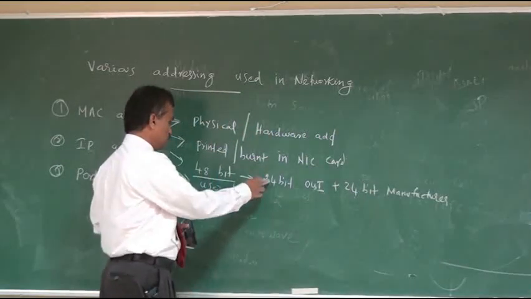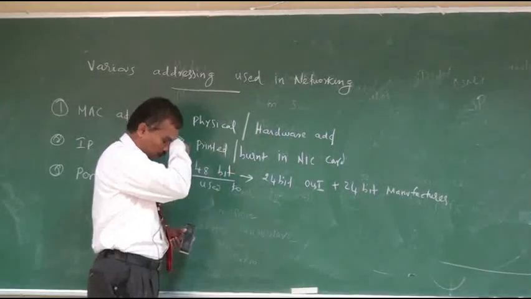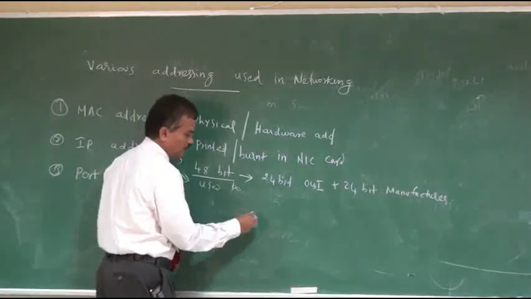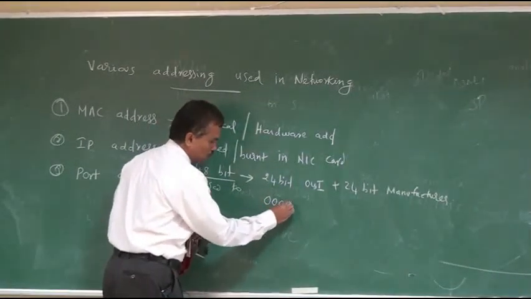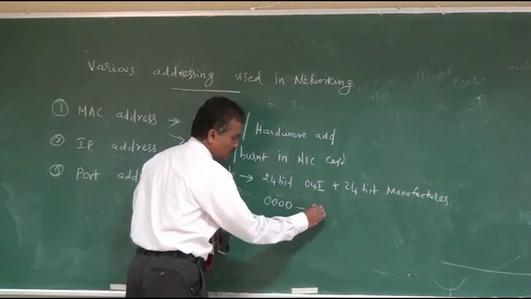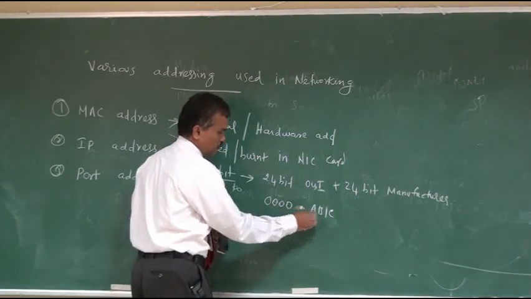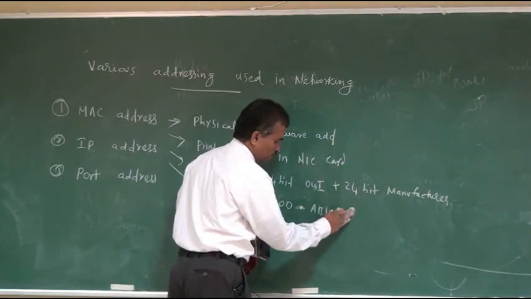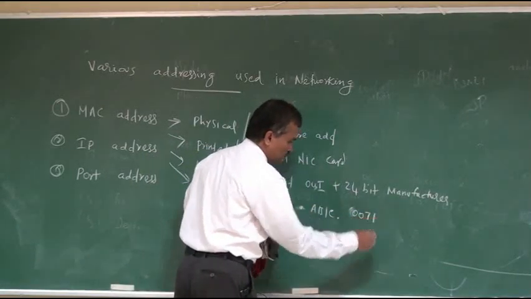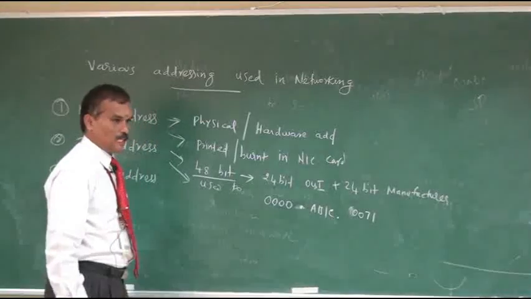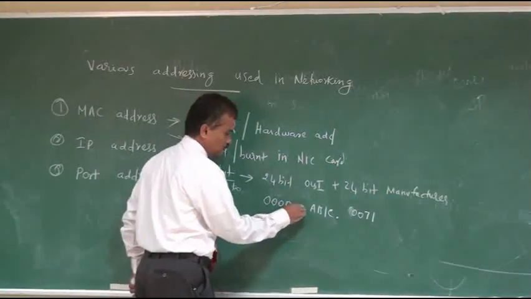Like 24 plus 24, 48 bits are there. So an example of a MAC address is 00 0A B1 C0 07 1. So it is nothing but a MAC address.